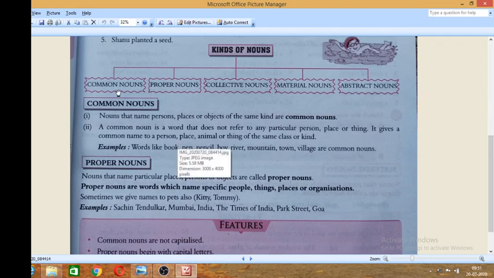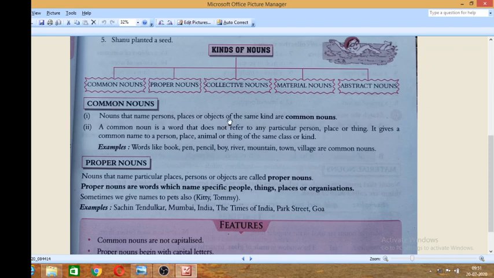Now let us come to the next part, that is kinds of nouns. You know that five types of nouns are there: common, proper, collective, material, abstract. One by one I will discuss each type of noun. Common nouns. What are common nouns? The nouns that name persons, places, or objects of the same kind are common nouns.